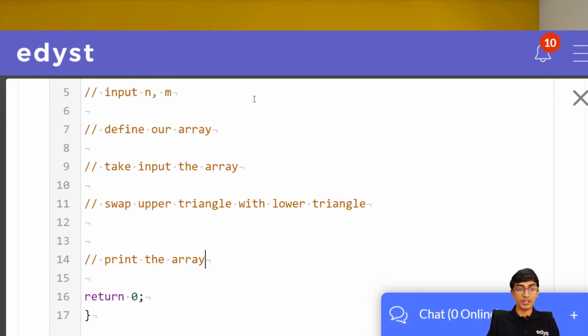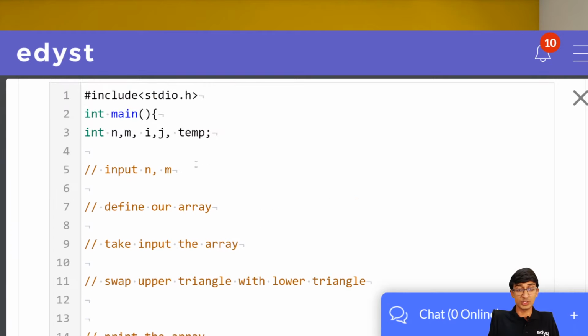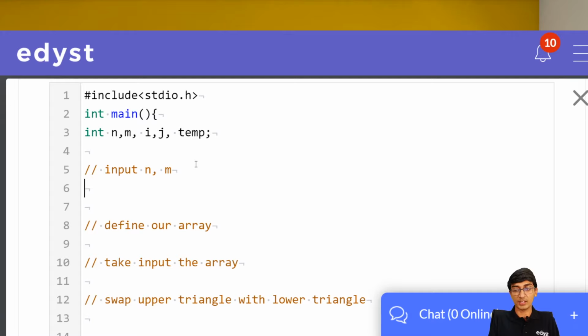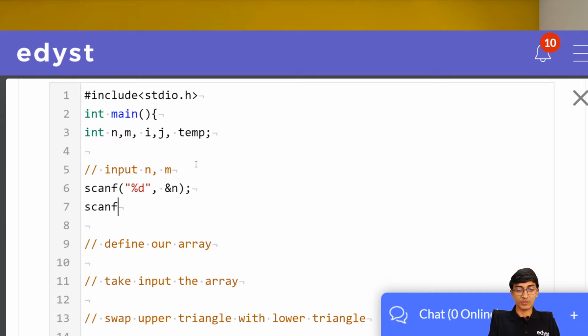So input n, m. How do we take input of n, m? See, now I've listed down the steps, it becomes much easier to do. The easiest thing is scanf. So scanf %d and n, simple. And let's take scanf %d and m. That's done.